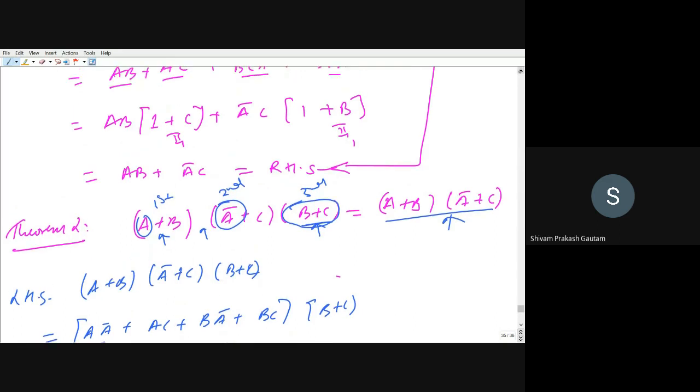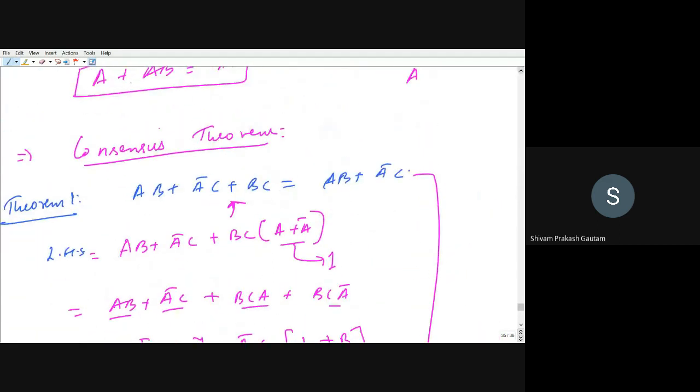Similarly, for addition as well, you can see we are having three terms. This is my first term, this is my second term, and this is my third term. So first and second terms containing A and A bar. The third term is not containing A, the other literals. So this term will become redundant. So you can see we have omitted this BC term, and our output is only the first and second term.